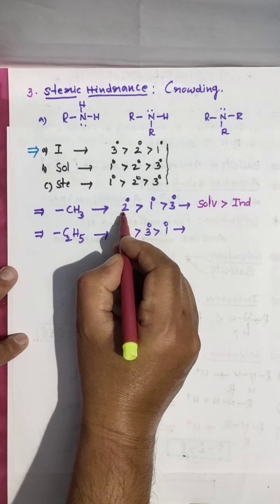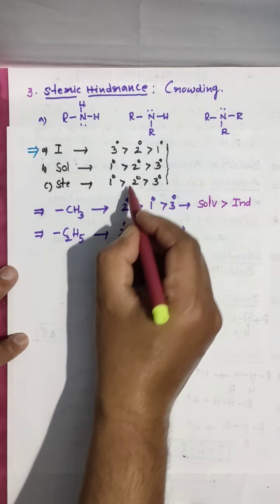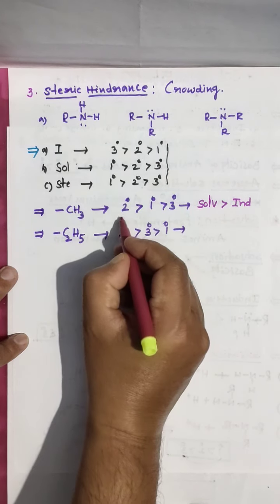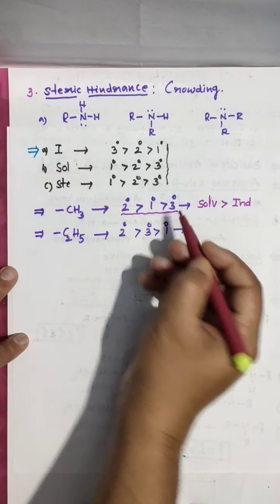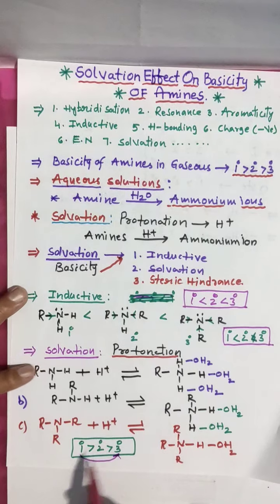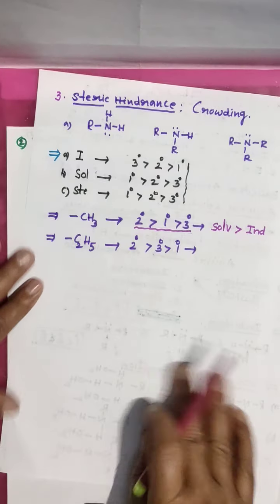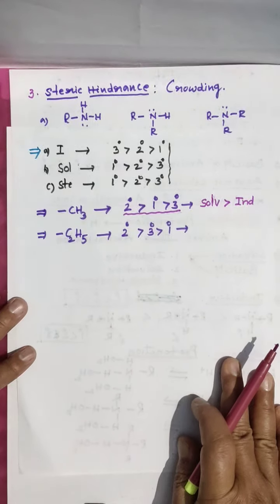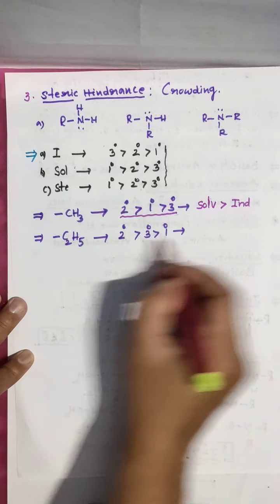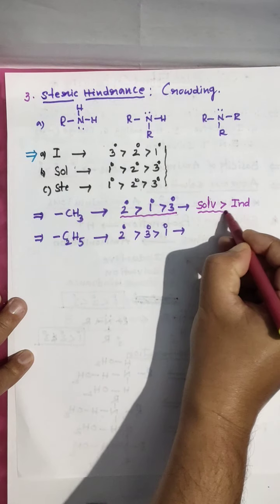So 2 is greater. Why? Because in all effects 2 is showing more. So 2 greater than 1 greater than 3. See, 1 is greater than 3 already shown in solvation. Next, here what factor do you have to remember?